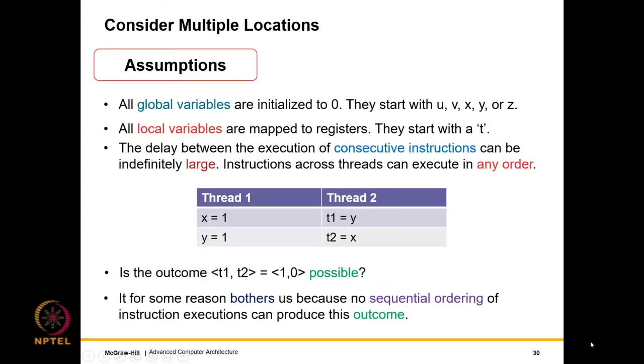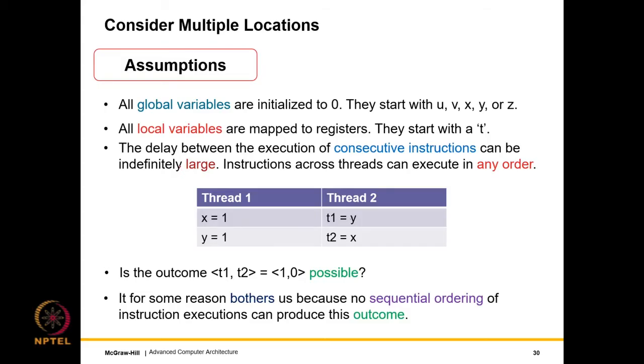So let us now discuss a couple of assumptions that we will make while presenting our examples. These assumptions will hold throughout the presentation. All global variables are initialized to 0, and they start with the letters U, V, X, Y or Z. They will be our global variables, which means that these variables are shared across the threads, across the cores.